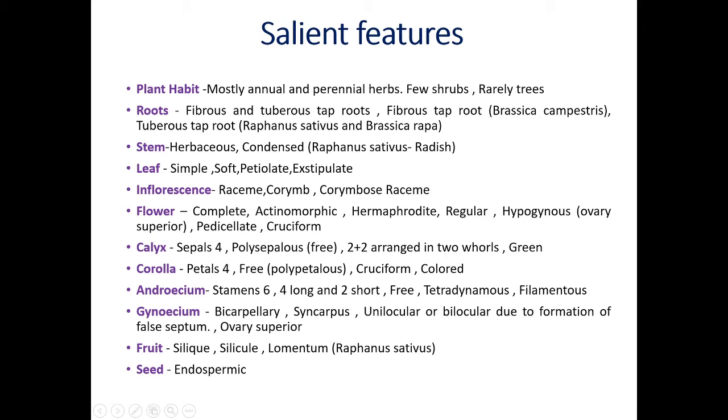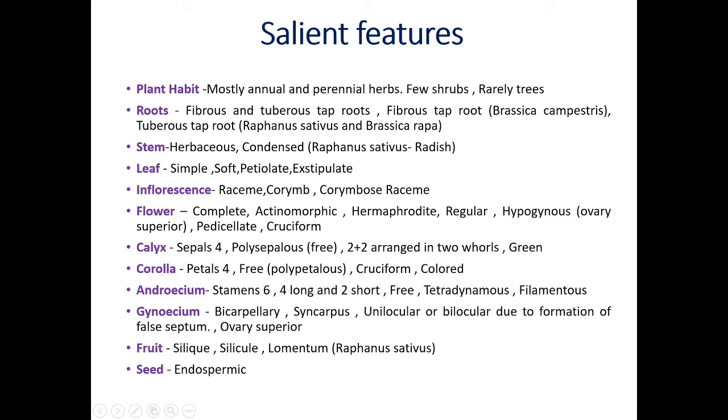The root system is fibrous and tuberous taproots are there. Tubers are developed in the root. Fibrous taproot, Brassica campestris, means mohri. Tuberous taproot, Raphanus sativus and Brassica rapa. These are some examples of tuberous taproot. They are large in size and modified for the storage of food material. That's why they are called tuberous taproots. Stem is herbaceous, means soft and green. Condensed in Raphanus sativus, that means radish. Condensed or short stem is there.